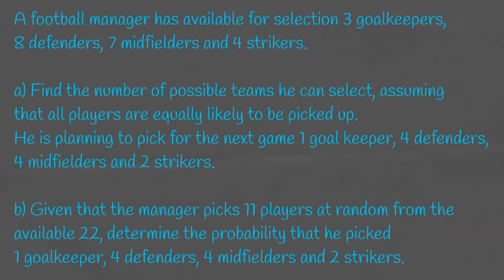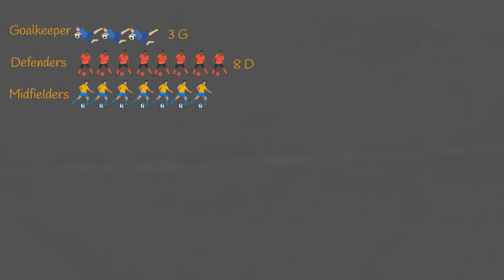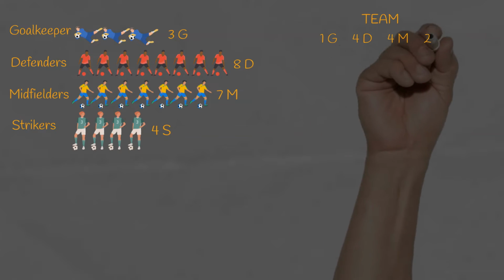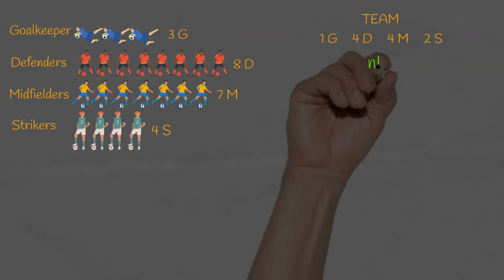So pause the video here again if you want to read this at your leisure, but I'm just going to pick out the important information for now, which is the players that are available for selection and the players he wants to pick for the next game. So as you can see here, we have 3 goalkeepers, 8 defenders, 7 midfielders and 4 strikers available to select. Now for the team, we only want 1 goalkeeper, 4 defenders, 4 midfielders and 2 strikers.